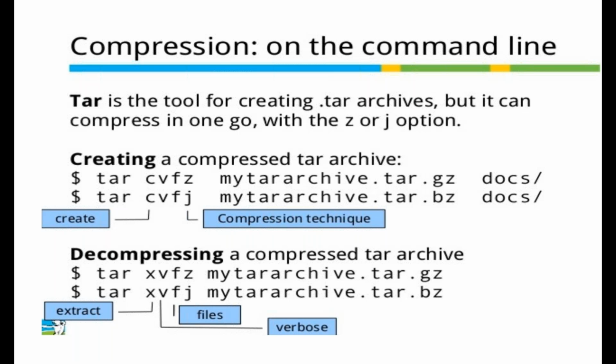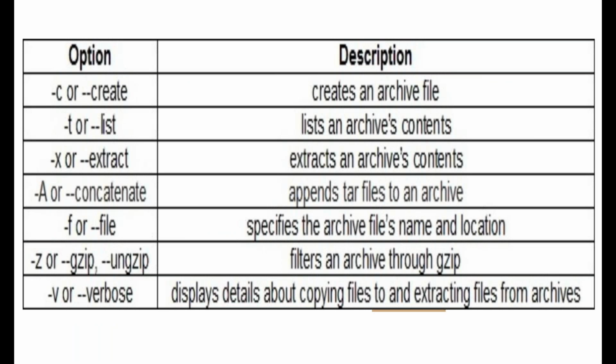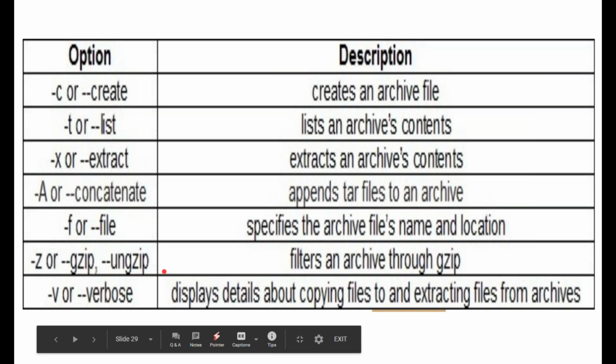Same here. C option is to create an archive file. T, list the archive content. Either you use T or list. X is for extracting the archive content. A is for concatenation, if you want to append any tar file to an archive. F is for the file, specify the archive file name and the location. Z is for zipping the file archive through gzip mode, and V is for displaying the content while copying the file and extracting the file from the archives.